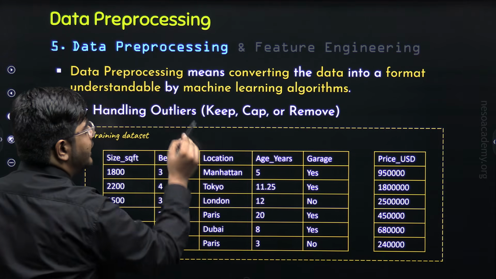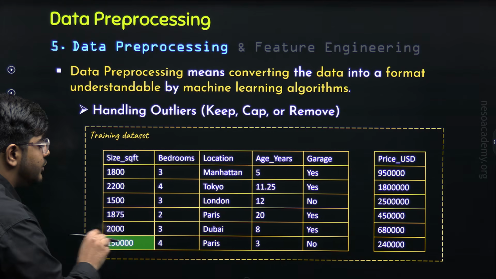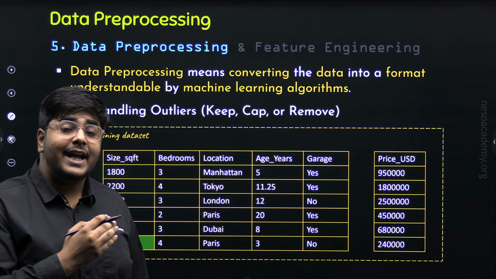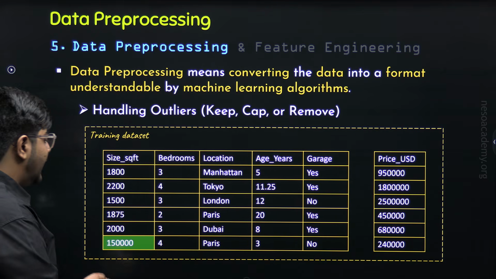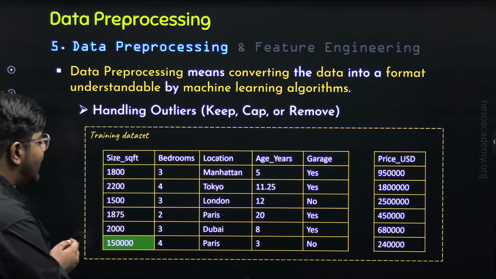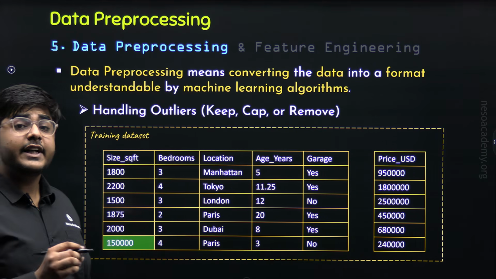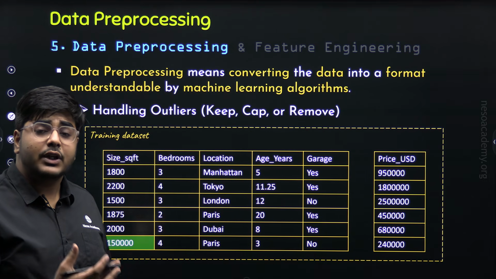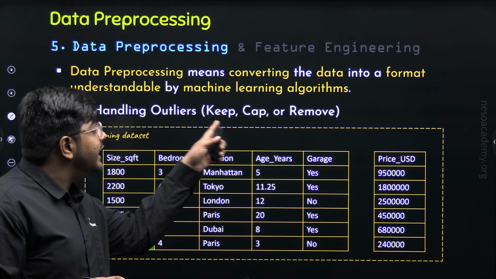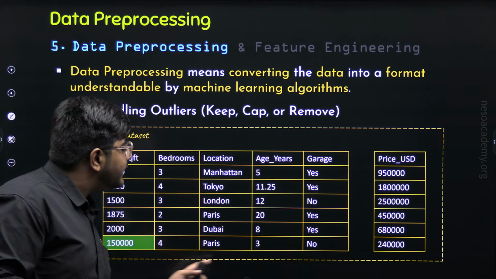Let's first understand what is keep. As the name suggests, keep means that we need to keep this row even if it is an outlier. But why? Because after properly analyzing the dataset, we have found that this value, even being an outlier, is a genuine value. Maybe this house is a luxury house. That is why the size of the house is very large. So even if it is an odd one out, this is a genuine value. That is why we cannot delete this value and we need to keep it. In this way, we have handled the outlier by keeping this entire row.